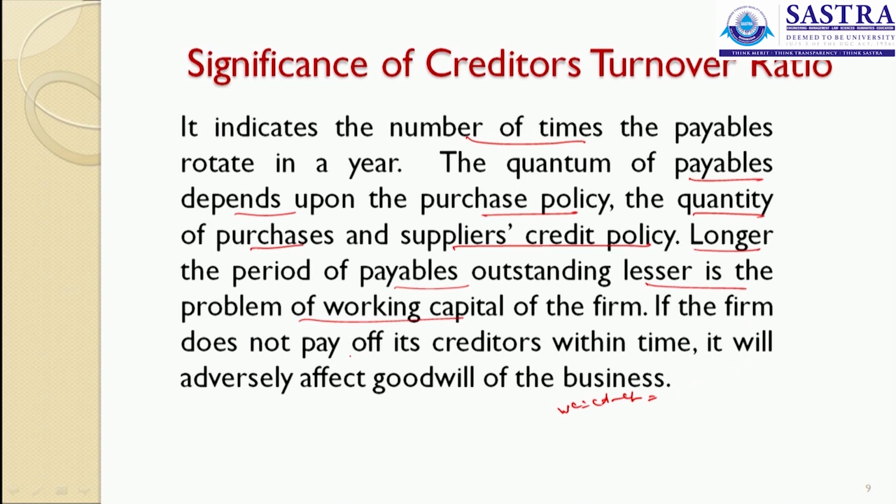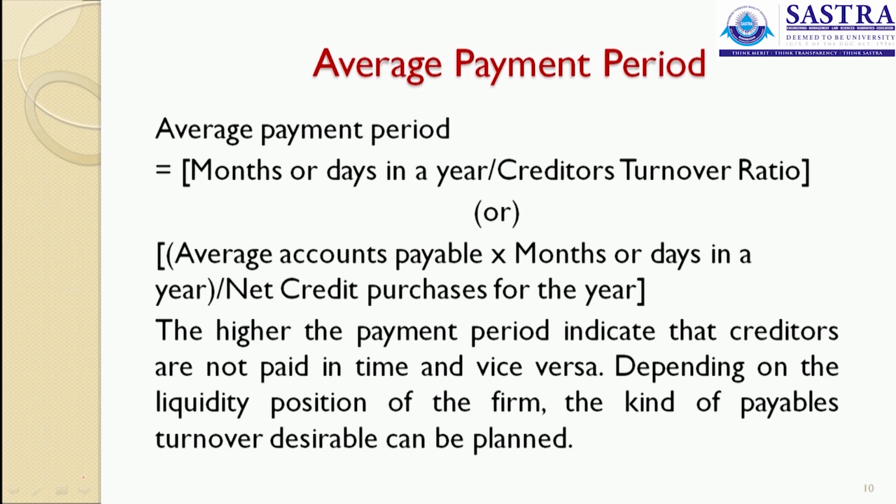If the firm does not pay its creditors within the time, it will adversely affect the goodwill of the business. If the firm is not paying all its creditors well in time, then the creditors will not extend their credit to the organization. So, for this purpose, we must calculate the creditors turnover ratio. What is the average payment period? It is calculated based on your creditors turnover ratio: months or days in a year divided by the creditors turnover ratio. Otherwise, average accounts payable into months or days in a year divided by net credit purchases for the year.